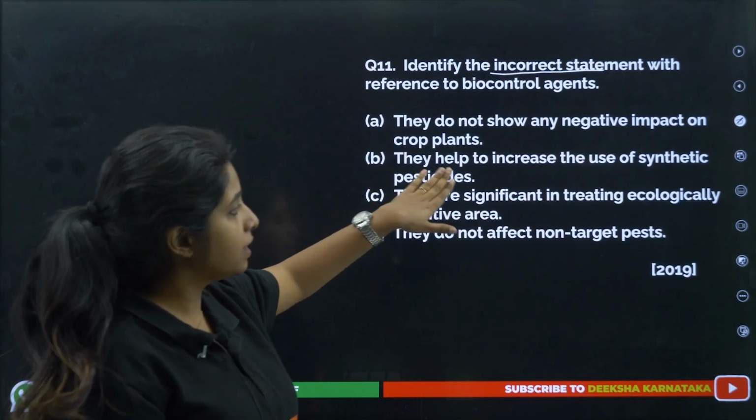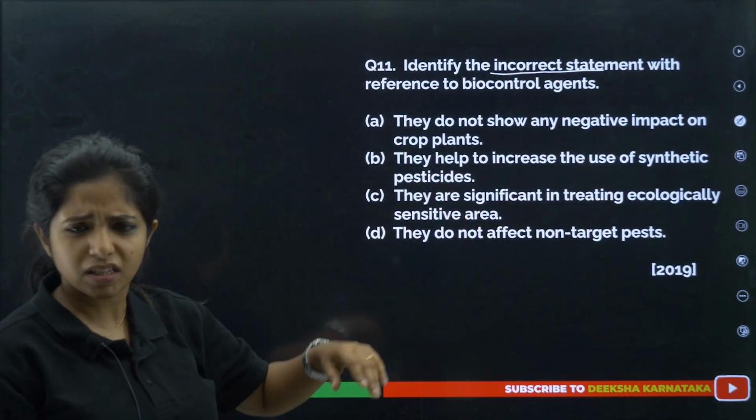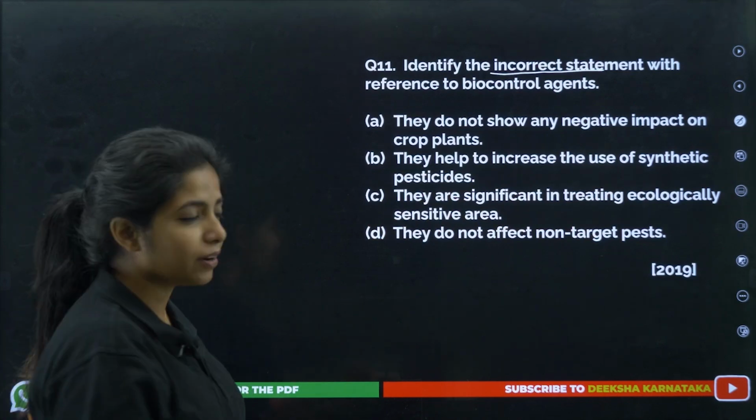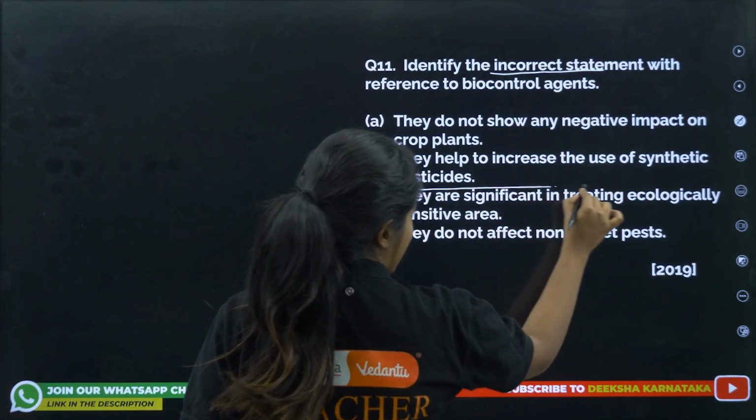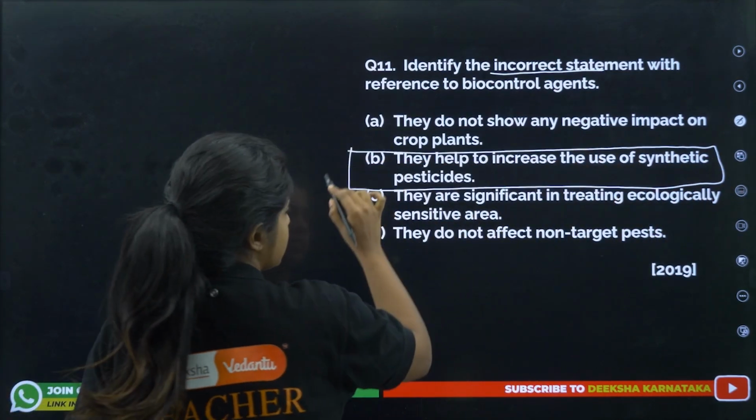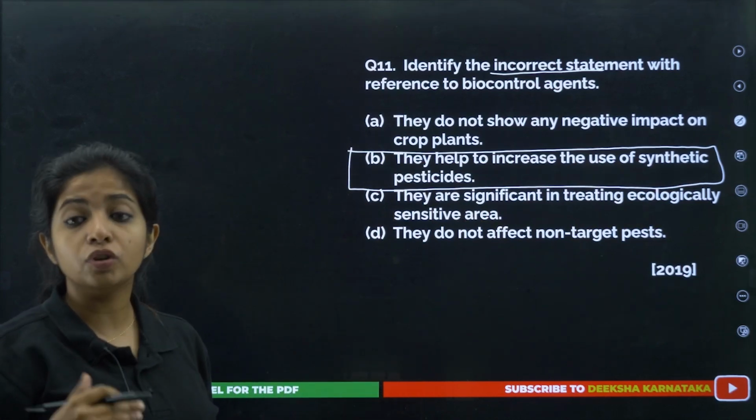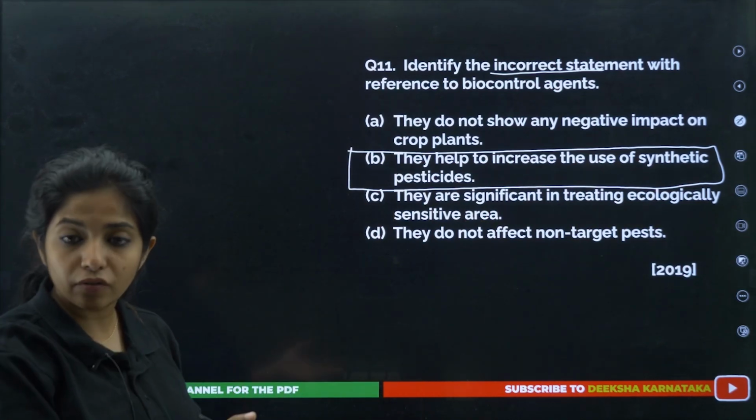Yes, they do not. They do not help to increase the use of synthetic pesticides, so this is a wrong statement. No, they do not promote the use of synthetic pesticides. It's an alternative for that only, right?